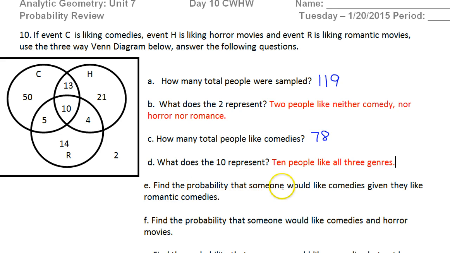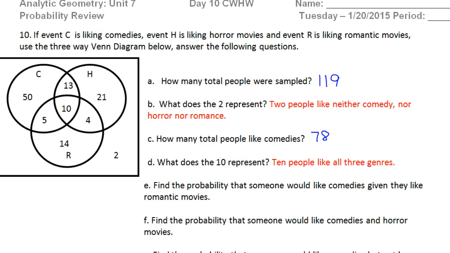E, find the probability that someone would like comedies given that they like romantic comedies. I really don't like the way that we are using the word comedy in 2 different contexts, so I'm going to change this to romantic movies, because romantic comedies sounds like overlap. Anyway, find the probability that someone would like comedies given that they like romantic movies.